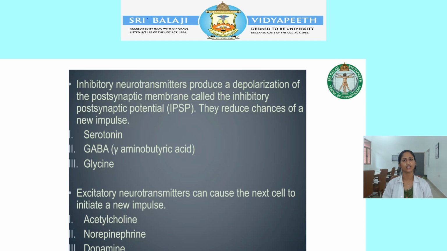Yes, what are the inhibitory and excitatory neurotransmitters? Inhibitory neurotransmitters are serotonin, GABA and glycine, and excitatory neurotransmitters are acetylcholine, norepinephrine and dopamine.